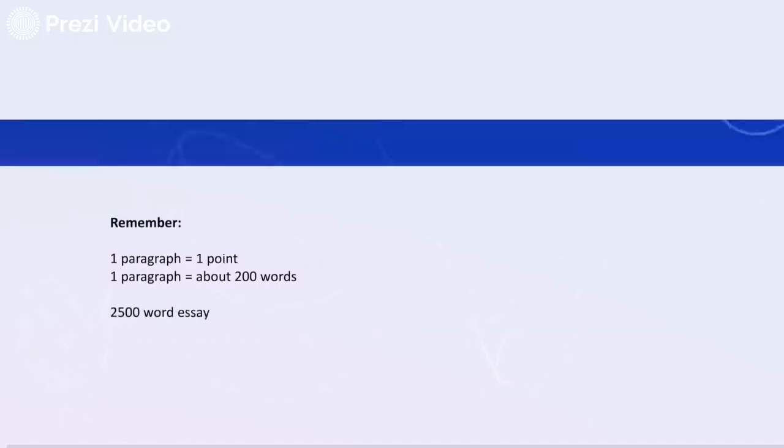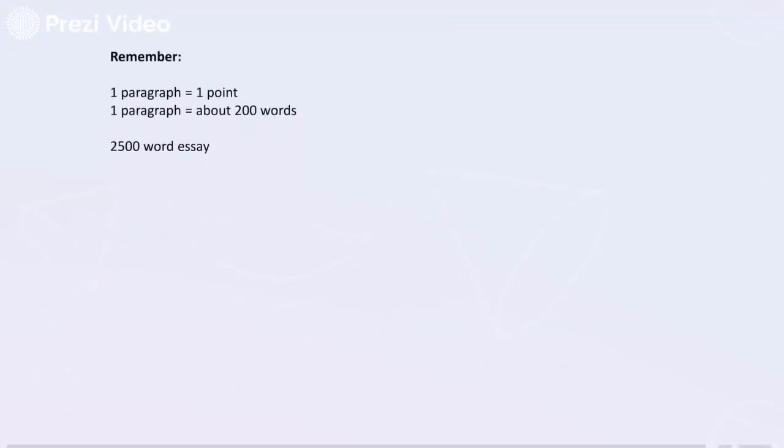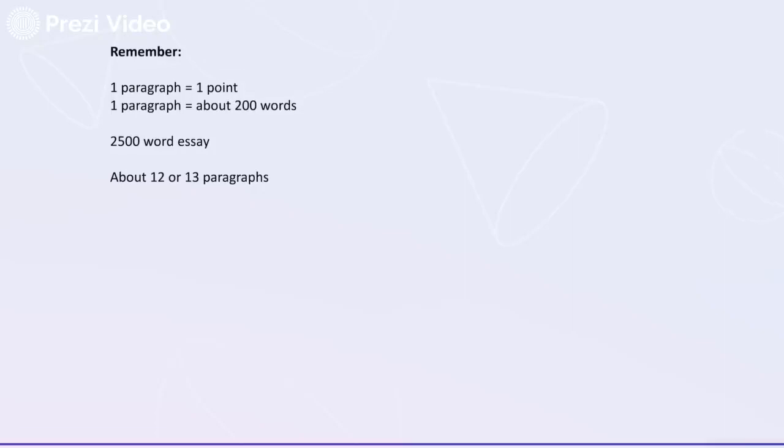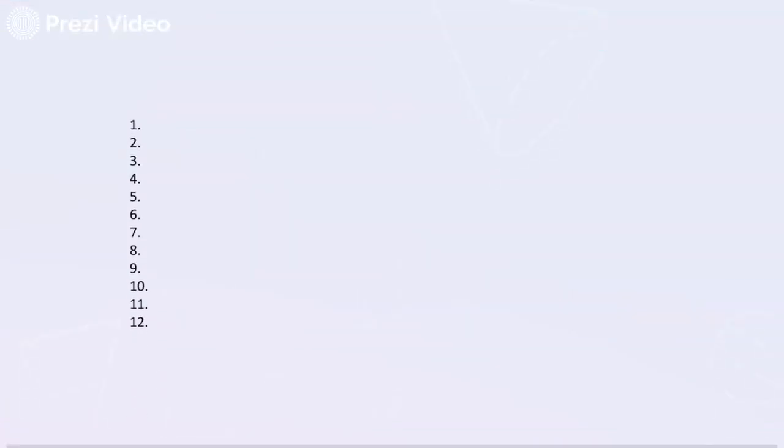So, for example, because it's a 2,500 word essay, you know that if your paragraphs are on average about 200 words long, that means you're going to be able to have about 12 or 13 paragraphs in this essay, which means that you're going to need about 12 or 13 points. So here we've got 12, or you could put 13 bullet points in a list.